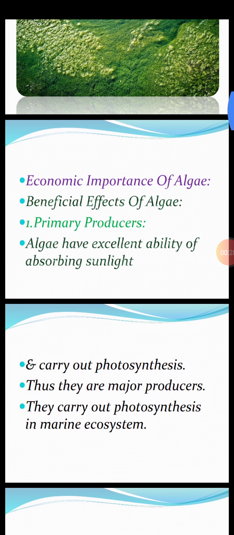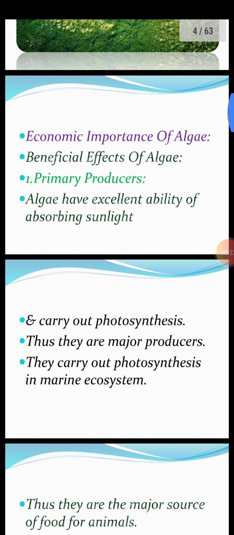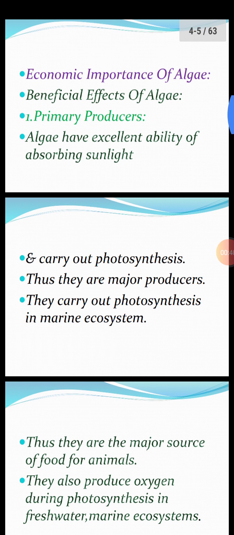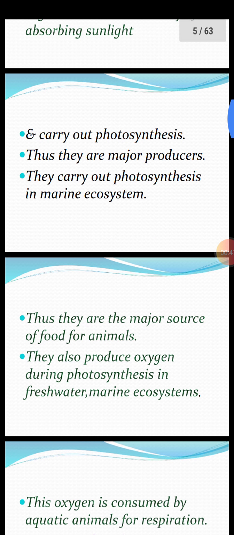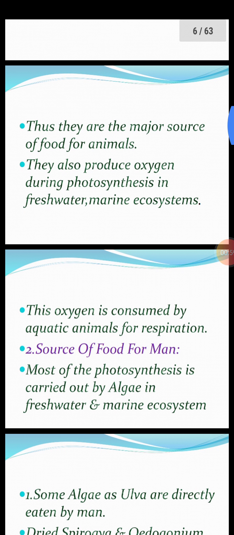Number 1, primary producers. They have an excellent ability of absorbing sunlight as they have pigments to capture light energy and carry out photosynthesis. Thus, they are major producers. They produce food. They carry out photosynthesis in marine ecosystems. They are the major source of food for animals. They also release oxygen during photosynthesis in various environments like freshwater and marine. This oxygen is used by aquatic animals for respiration.